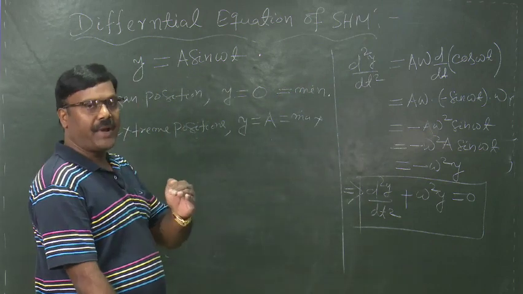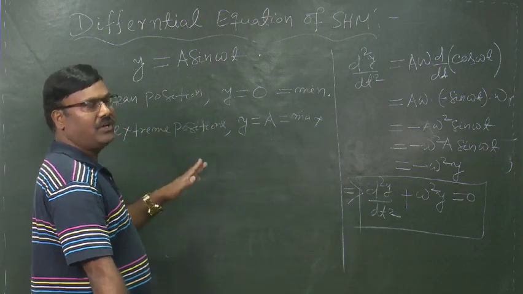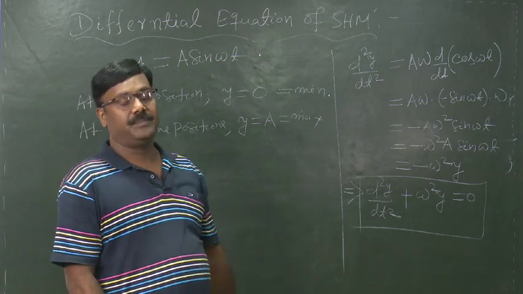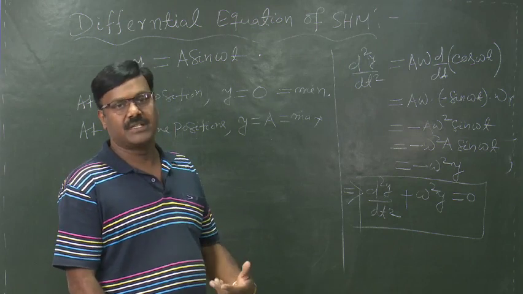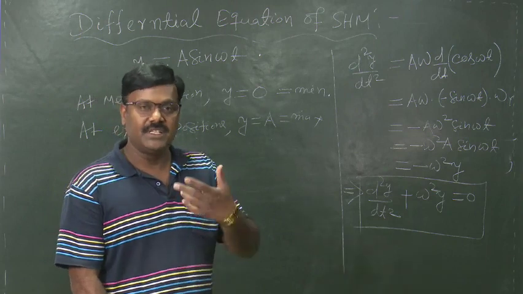Similarly, we have to find out the velocity at the extreme position and also at the mean position. Then how we can get the velocity? In our mechanics, kinematics, we must have known what is velocity? It is the time rate of change of displacement.